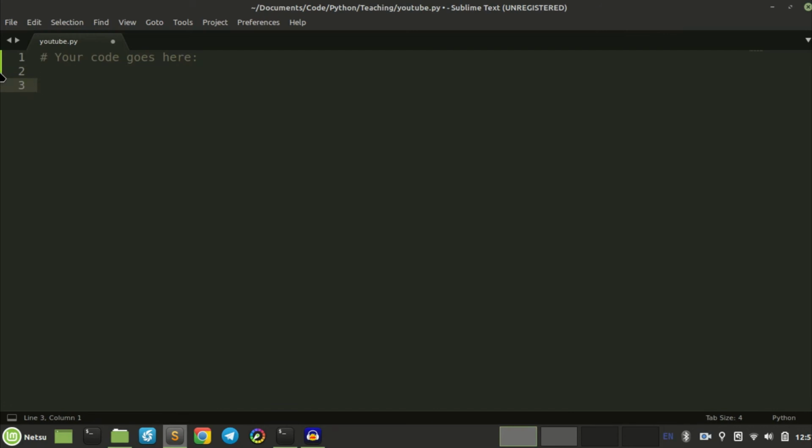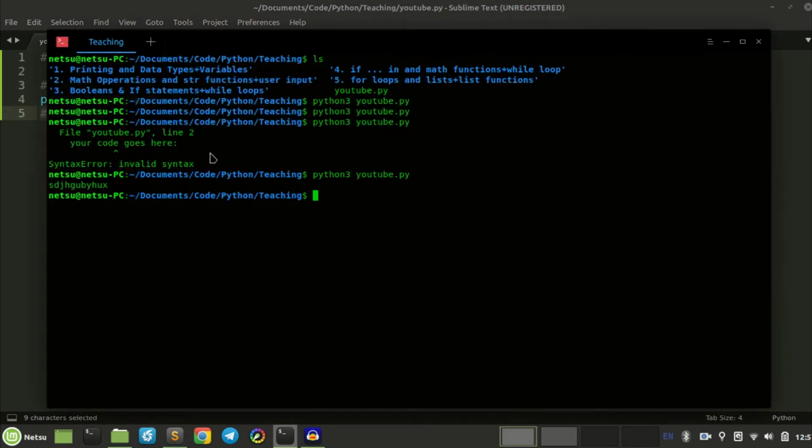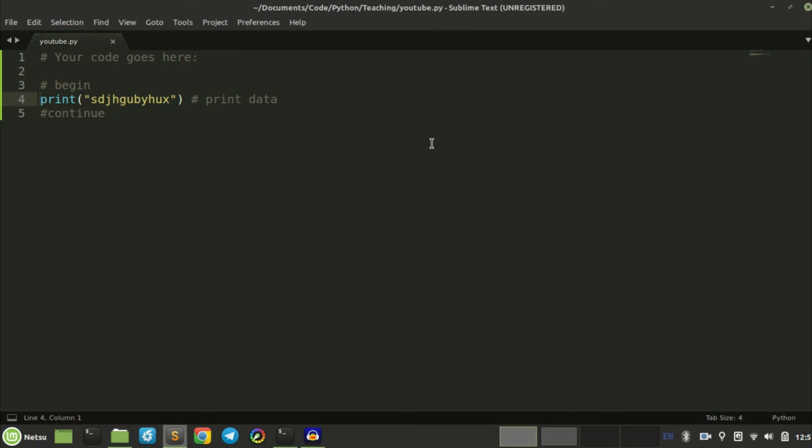But this hashtag can be anywhere. We can literally go print. I'll get to this in the next video, you can just look at it now. You can just print something random to the screen, and we can add a hashtag here, say print data, and then a hashtag below it like continue, and here we can say begin. If we run that, nothing else happens. It just runs this piece of code, and wherever there's a hashtag, it doesn't run it. This also means, even if this is a word that says you should do something, if you put a hashtag in front of it, it will no longer run. It will just be a comment as well. So just bear that in mind.